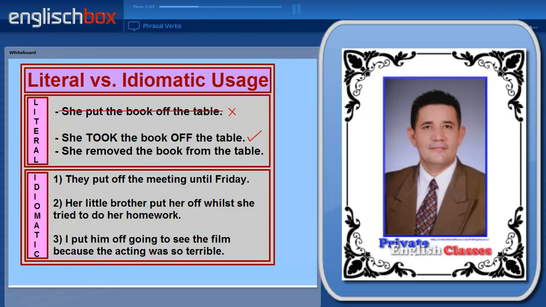What about the idiomatic usage? Consider the verb to put off. You can put a book on the table, but you can't put a book off the table. This is because the phrasal verb to put off is only used idiomatically. We would say to take the book off the table or to remove the book from the table. So let's look at the idiomatic use of to put off. It has at least 3 different meanings.